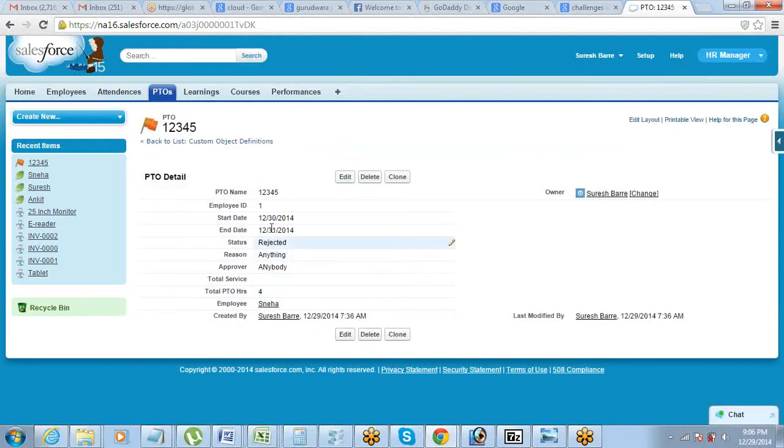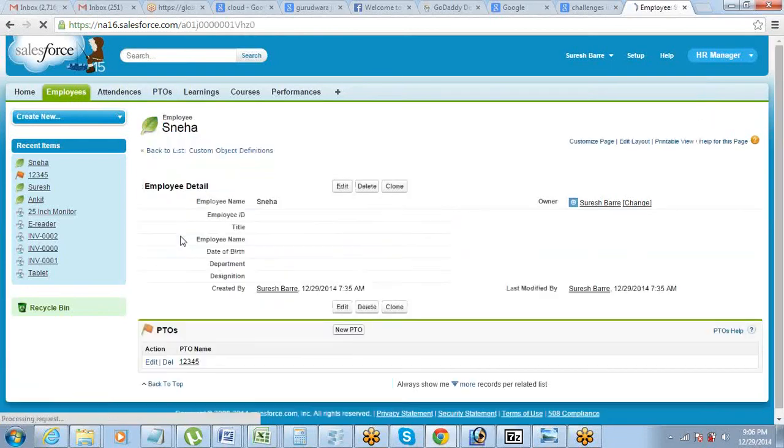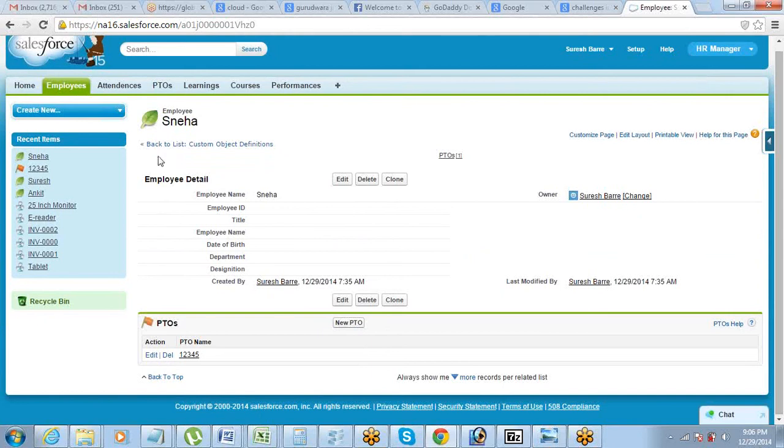Okay, so Sneha has applied for a PTO here. Now if you go to the employees table and go to this record, Sneha, you will see all the PTOs that she has applied for are visible here. That is the benefit of the relationship, that you can see the related data on the master record. So employee is the parent and PTO is the child, right? The child records are available in the parent.